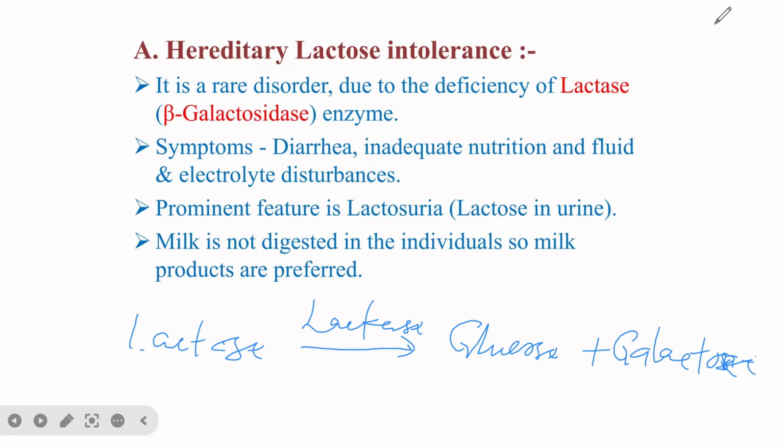So lactase is an enzyme that catalyzes the hydrolysis of lactose to galactose and glucose.